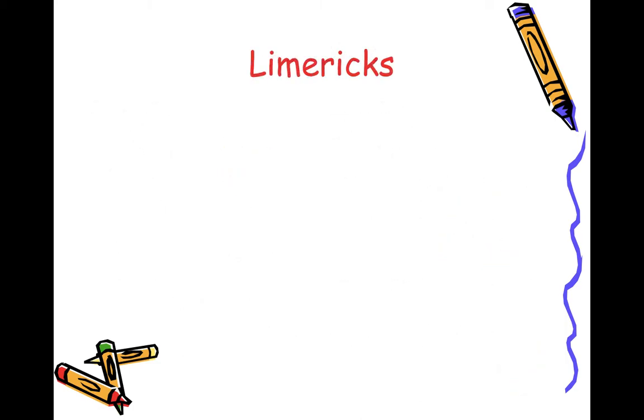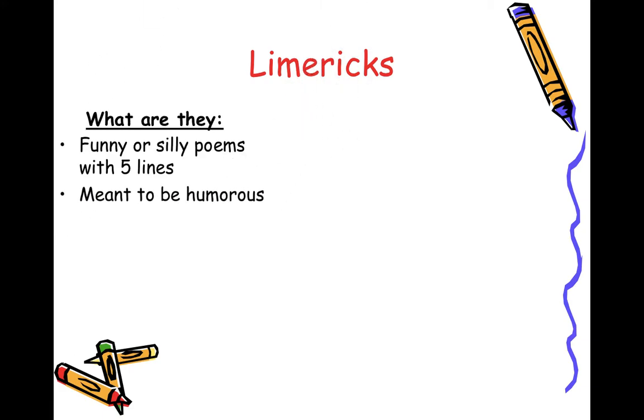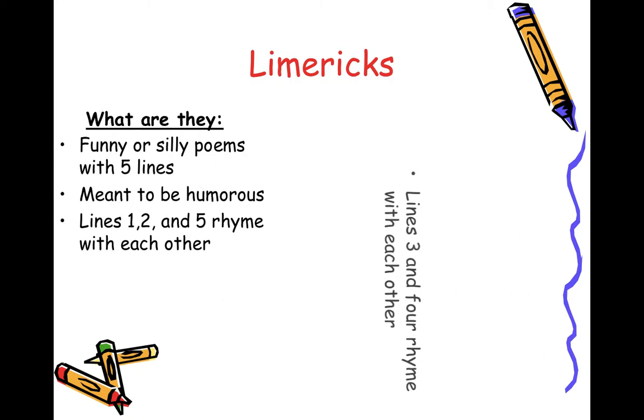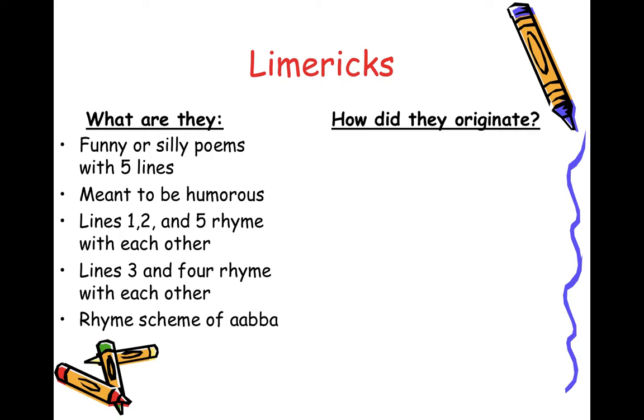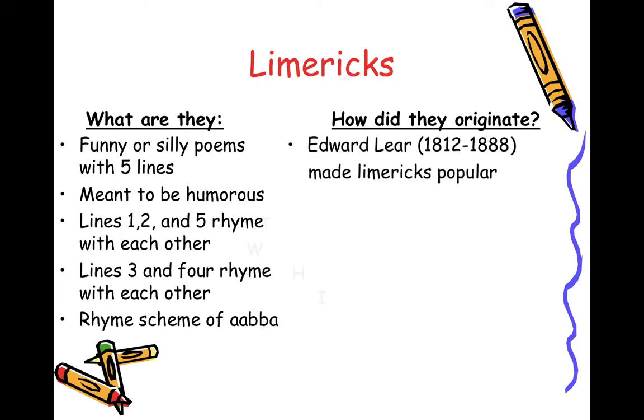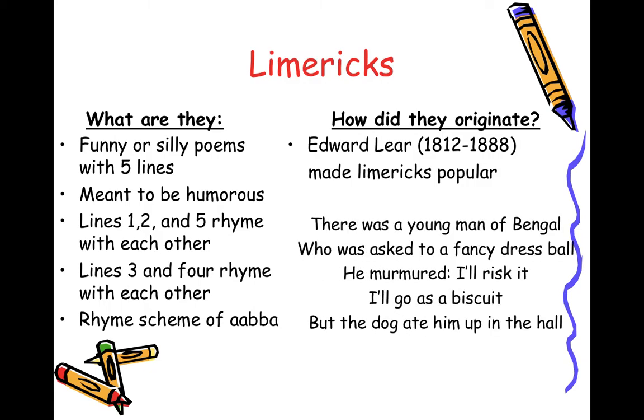After that, we have the limericks. What is a limerick? It's a funny or silly poem with five lines. It's meant to be humorous. Lines 1, 2, and 5 rhyme with each other. Lines 3 and 4 rhyme with each other. The rhyme scheme, which we will be learning about later on, is AABBA. So this is an example here.